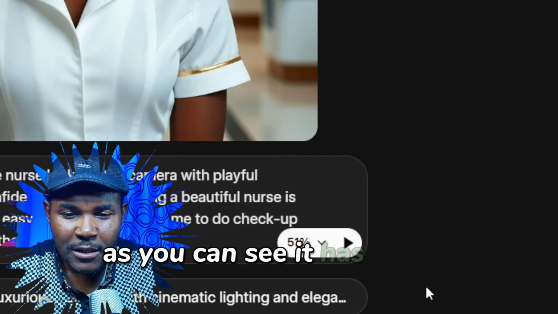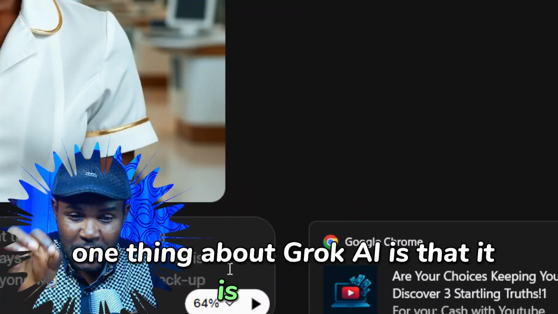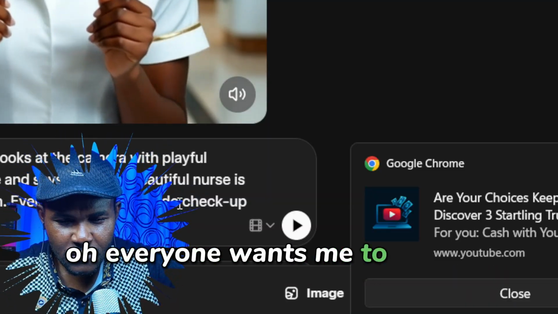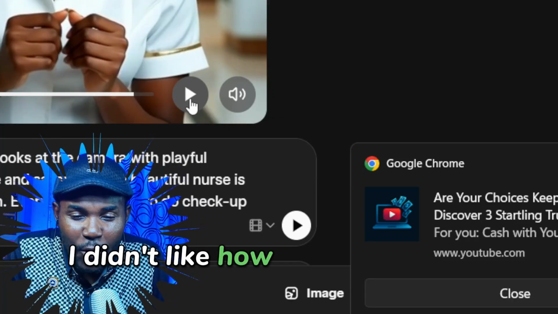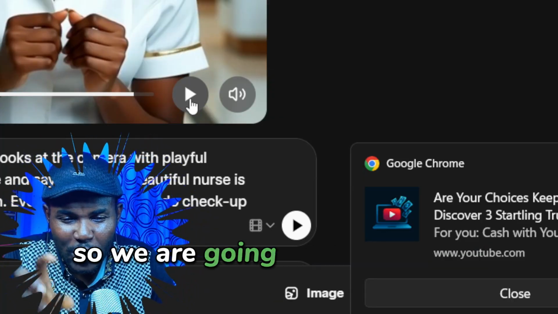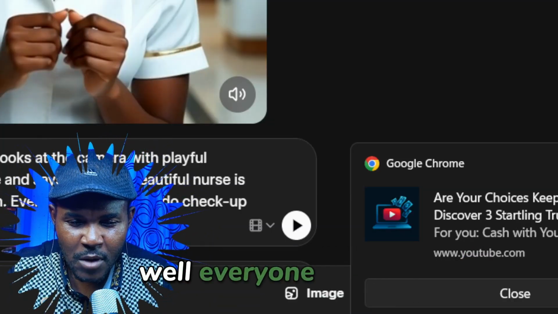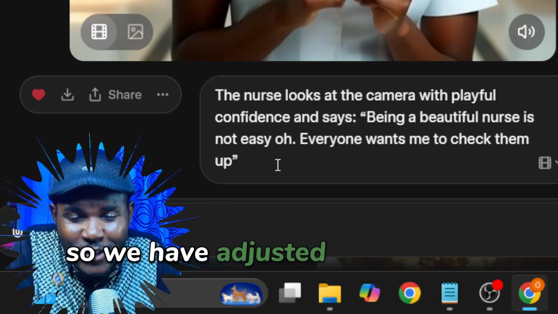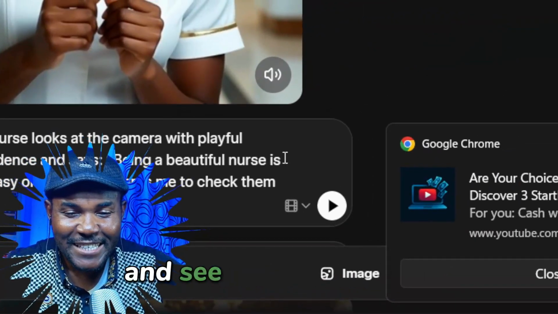As you can see, it has started animating our image. One thing about Grok AI is that it is very fast. "Being a beautiful nurse is not easy. Everyone wants me to do checkup on them." So as you can see, I didn't like how it said that checkup. So we are going to rephrase it so that it can speak it well. "Everyone wants me to check them up." So we have adjusted the prompt a bit. So let's go ahead and reanimate it and see how it will sound.